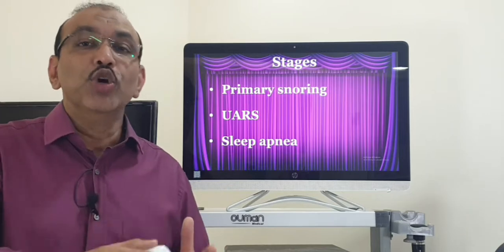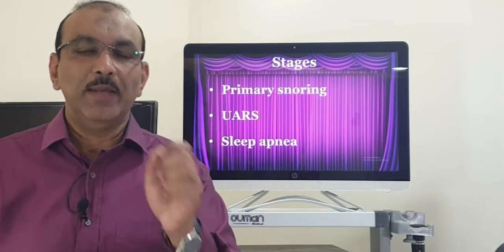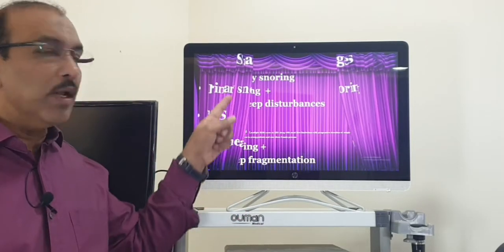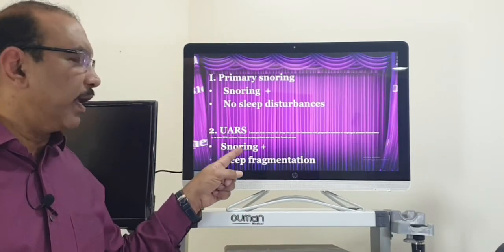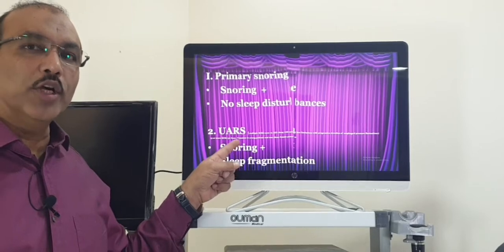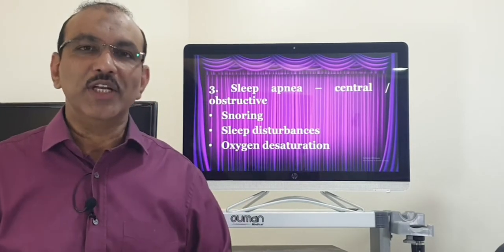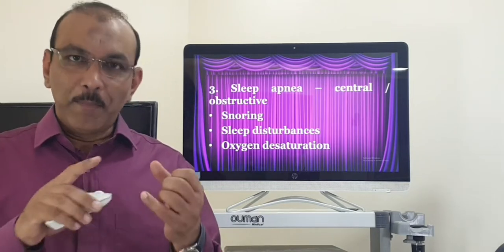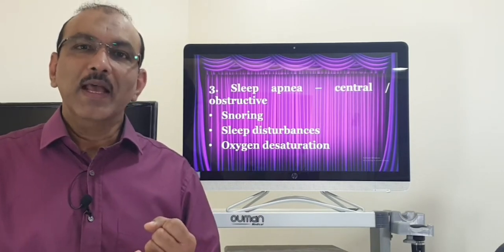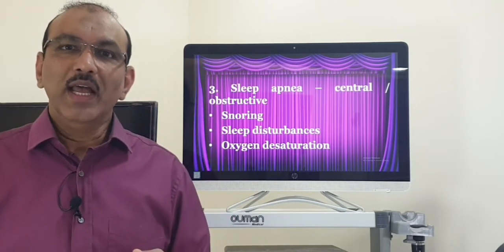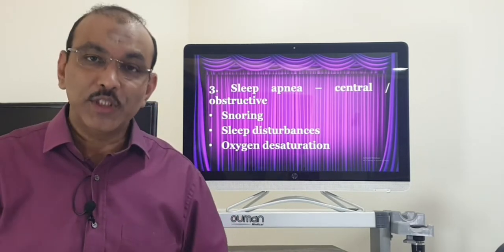Now from this he goes to the final level, which is called sleep apnea. We have discussed primary snoring and upper airway resistance syndrome. Now we are going to the last stage, the sleep apnea stage. Here you have snoring, as well as he keeps on moving in the night, and his body oxygen level comes down.